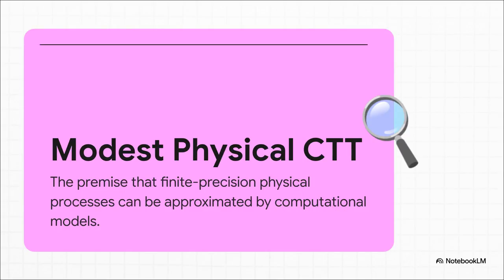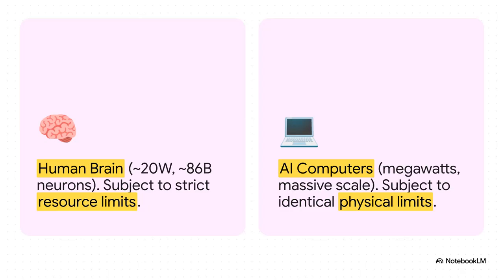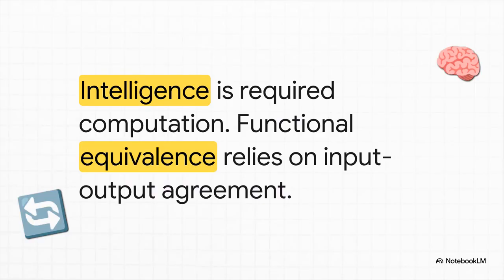Our foundation is the modest physical Turing thesis. We're strictly avoiding debates about unmeasurable consciousness or qualia here. Whether it's your 20-watt brain or a megawatt data center, both share identical physical laws and strict resource constraints. So, intelligence is essentially defined by required computation. Functional equivalence is purely about getting matching inputs and outputs.